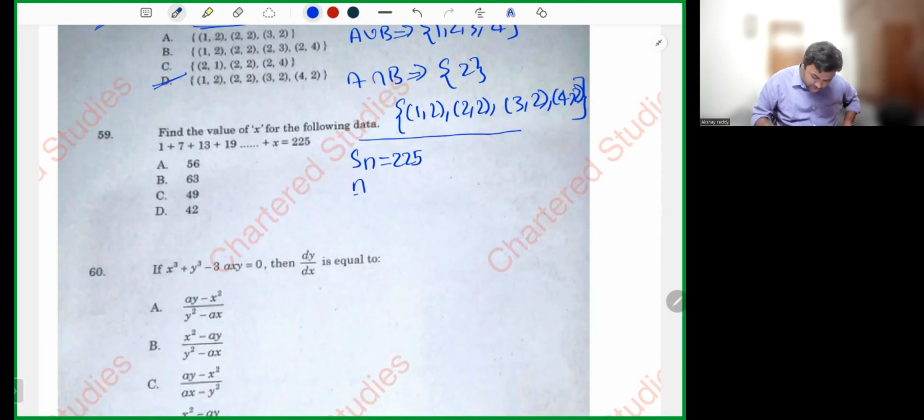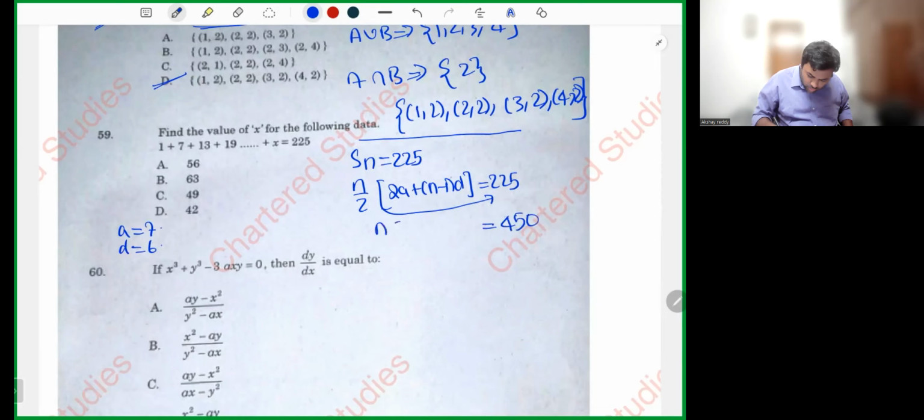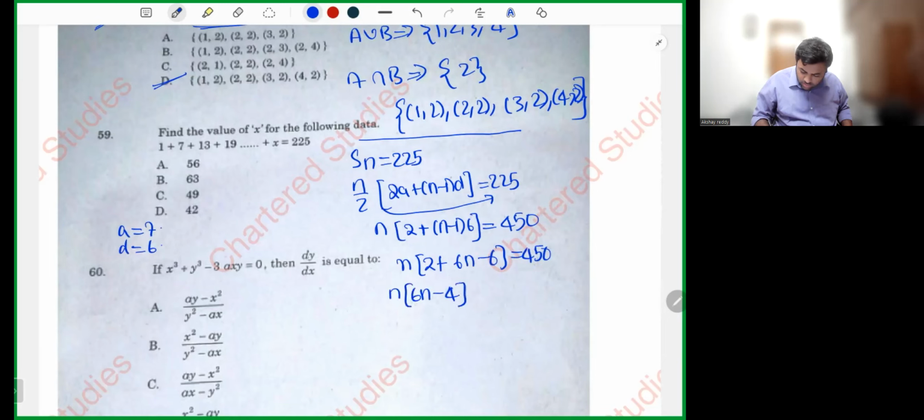Let's do cross multiplication. 225 into 2, 450. n into 2a, 2 plus n minus 1 into 6. n into 2 plus 6n minus 6 is equal to 450. So 2 minus 6 is minus 4, 6n minus 4 into n is equal to 450.